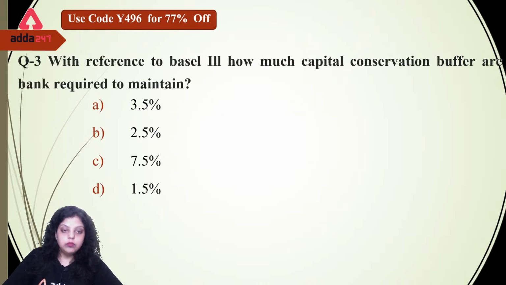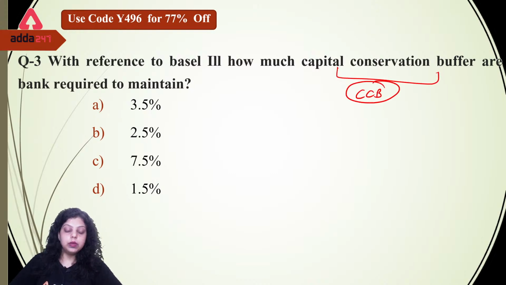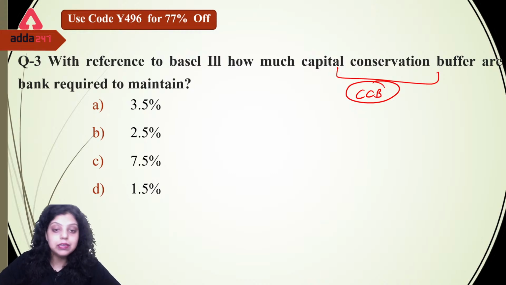Next, with reference to Basel III, how much capital conservation buffer is required to be maintained? Capital conservation buffer is CCB. So how much CCB has to be maintained according to Basel 3? Is it 3.5%? Is it 2.5%? Is it 7.5%? Or is it 1.5%? So what percentage of risk-weighted assets should be maintained under Basel 3 as a capital conservation buffer? A, B, C or D? What will be the answer?